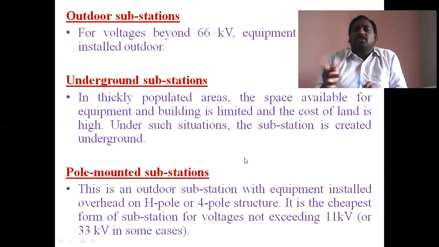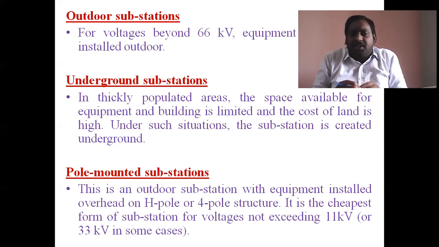So these are the various types of substations that generally exist. In most cases nowadays we use outdoor substations and transformer substations for 11 kV voltage levels. Beyond that, we use air insulated and gas insulated substations, that means outdoor substations. Okay, thank you.